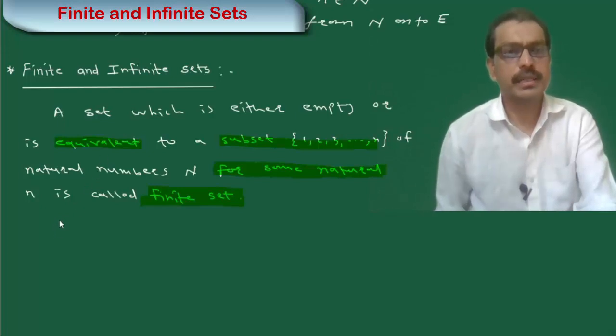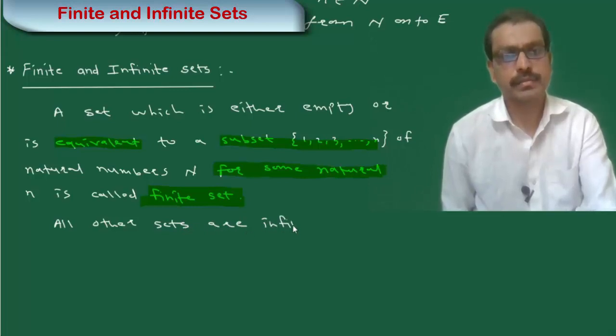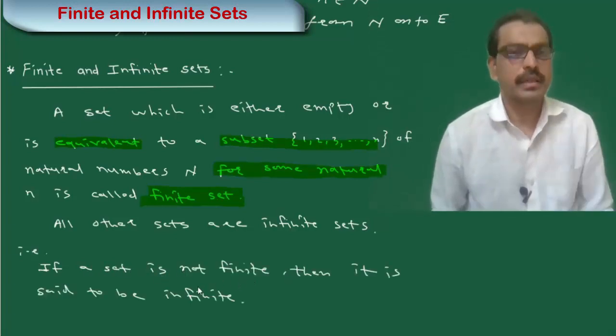In infinite sets, all other sets are called infinite sets. That is, if a set is not finite, then it is said to be an infinite set.